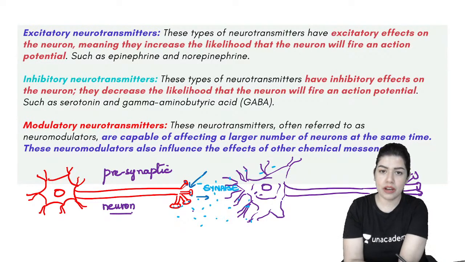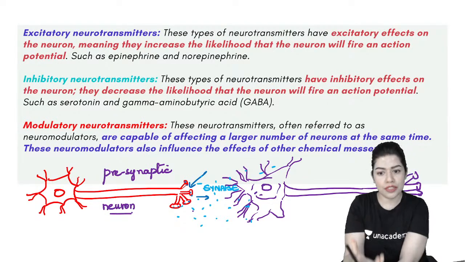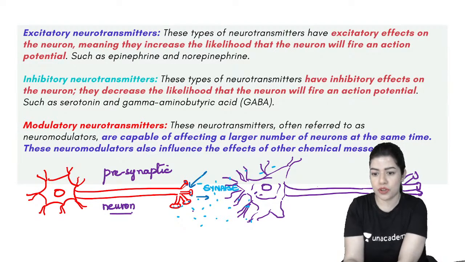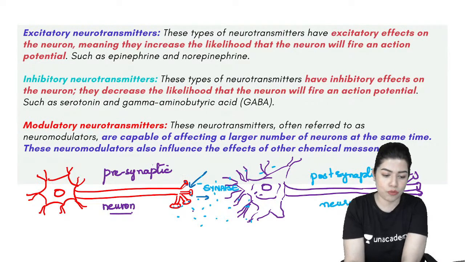In the synapse or synaptic cleft, will we always give the same type of neurotransmitter? Are we going to put out only one particular type of neurotransmitter? And therefore, the kind of action that should be brought about in the post-synaptic neuron, will it always be the same? No. No. Not like that. Let's try to understand why and how and what.